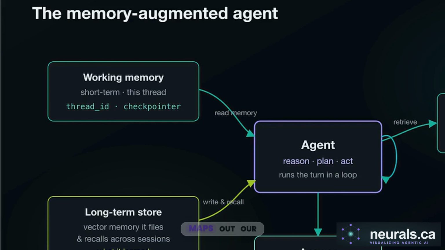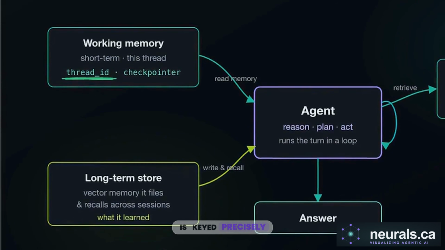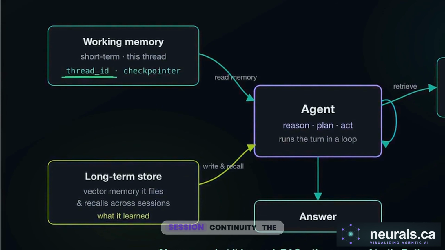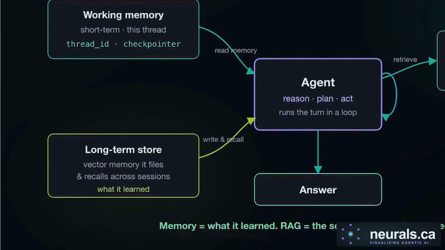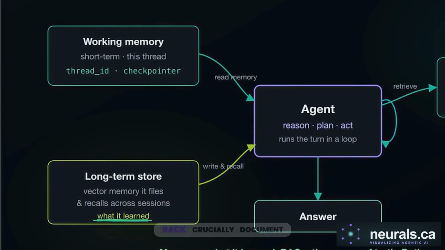This schematic maps out our memory-augmented agent. Notice the central agent node and its direct link to the working memory in the top left, which is keyed precisely by the thread ID to maintain session continuity. The second layer is the long-term store, backed by a vector database. Here, the agent searches for user-specific insights. Looking at the bottom left, you trace this bidirectional write and recall path. The agent curates its experience, pushing facts in and pulling them back.